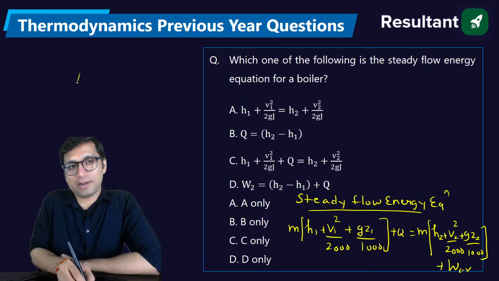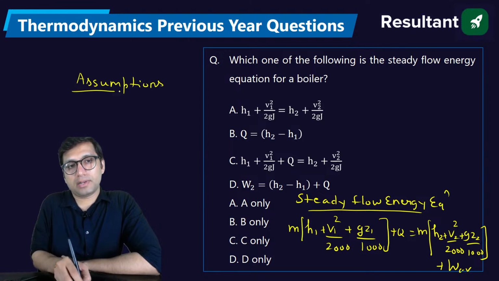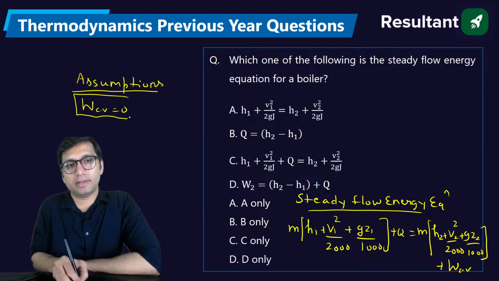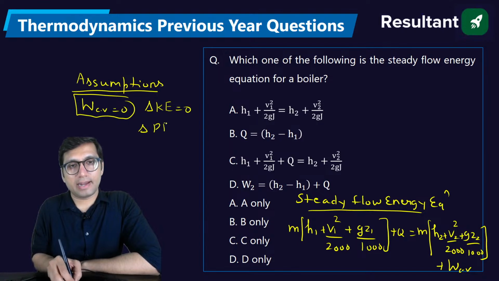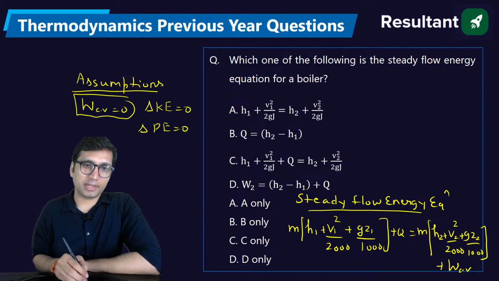So as you know that we follow few assumptions for a boiler. Boilers work under some assumptions. First assumption is that we don't get any work from the boiler. Second assumption is that the changes in kinetic energy and potential energy are zero. किसी प्रकार का kinetic and potential energy का change नहीं होता boiler में.